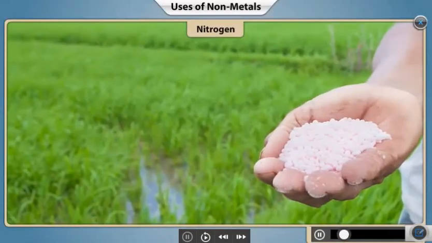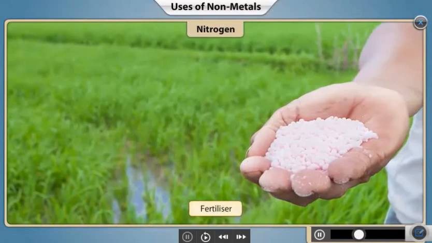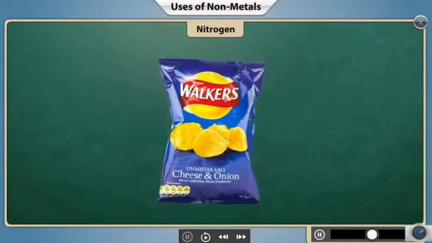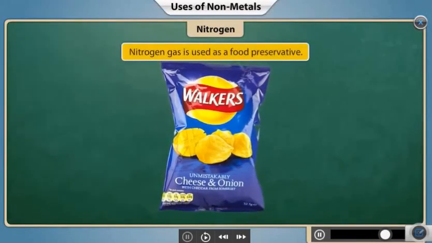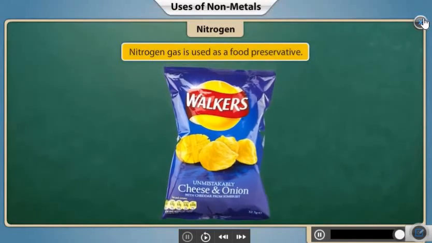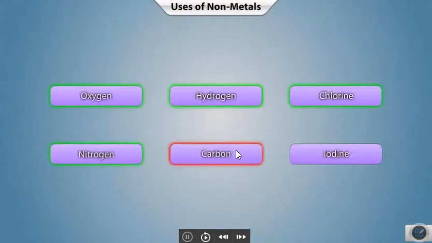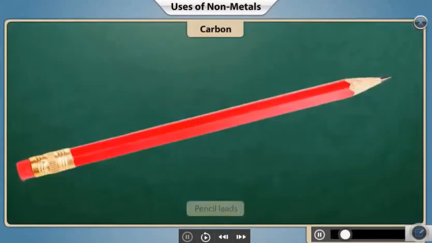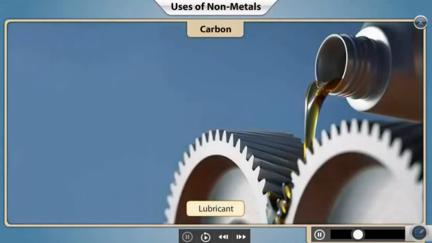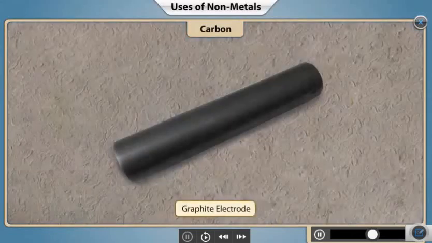Nitrogen is widely used in making fertilizers. Nitrogen gas is used as a food preservative. Carbon is used in making pencil leads, as a lubricant in machinery, and as an electrode of electrolytic cells in its graphite form.